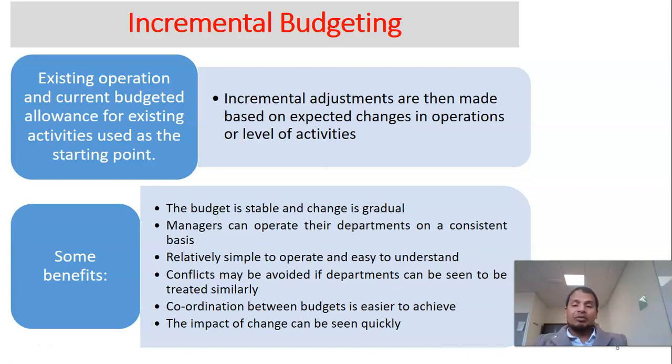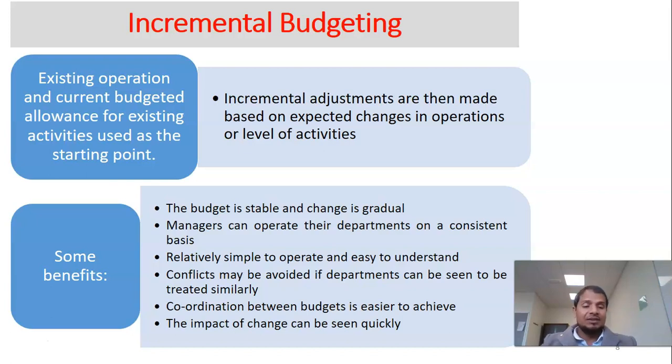Managers can operate their department on a consistent basis because there is no significant change. It's a similar approach, almost the same thing. So managers don't need to worry about significant change. It is relatively simple to operate and easy to understand, right? You don't have to start from the beginning, and there are no huge changes. So it's easy and simple. Conflict may be avoided if departments can be seen to be treated similarly. So if all the departments are treated similarly, given the same importance, conflict can be resolved easily.